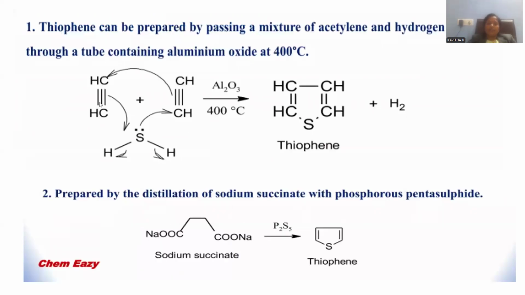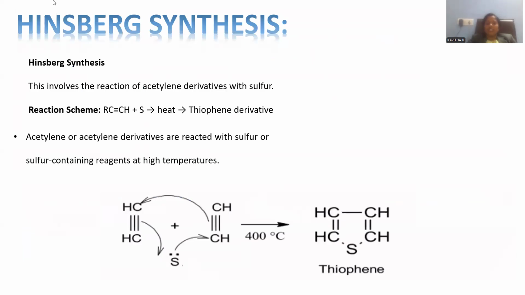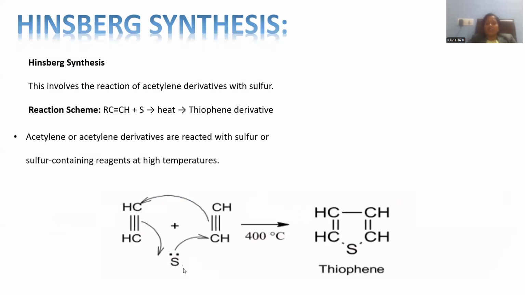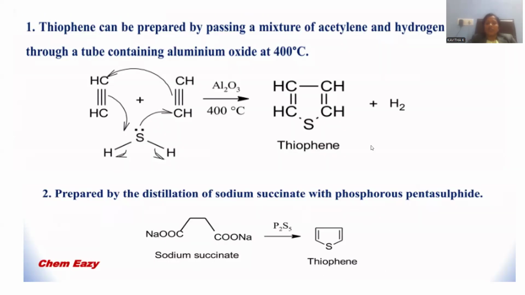Another possibility: thiophene can be formed not only by direct reaction with sulfur but also with dihydrogen sulfide. It is also a sulfurizing agent, right? Dihydrogen sulfide is also a sulfurizing agent, so it will be added whenever the cyclization is carried out. The required reagent is alumina, Al2O3, to be added, so that hydrogen is released as a byproduct in addition to the thiophene. It exactly resembles this Hinsberg reaction, but here we have H2S rather than direct sulfur. H2S is able to remove the 2 hydrogens, giving rise to hydrogen as a byproduct.